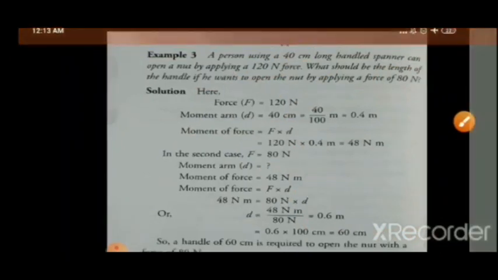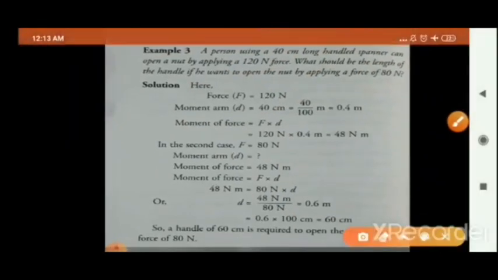Just see children, go through by yourself. Are you getting it or not? A person is using a 40 centimeter long handled spanner that can open a nut by applying a force of 120 Newton. What should be the length of the handle if we want to open the nut by applying the force of 80 Newton? Means in the first case the length of the spanner is given, applied force is given, you have to calculate the moment of force. Yes, centimeter को meter में convert करेंगे.